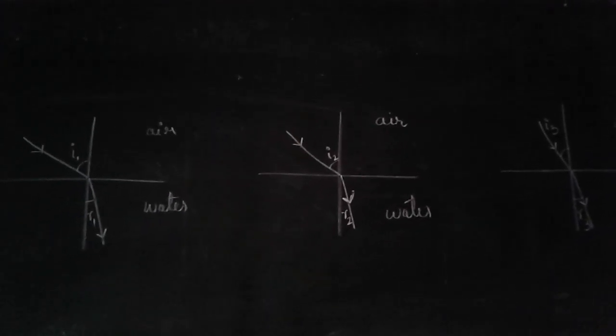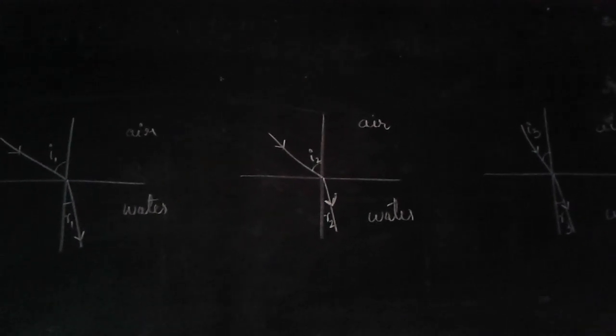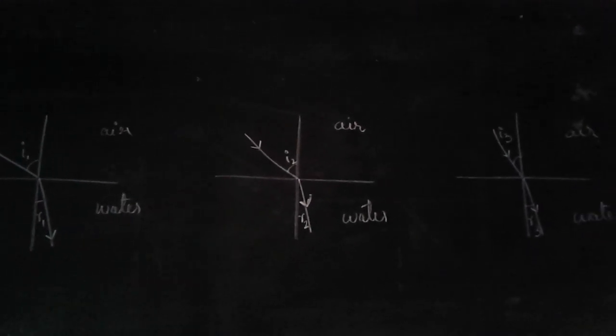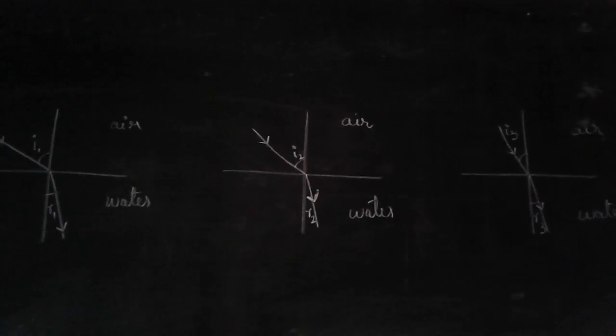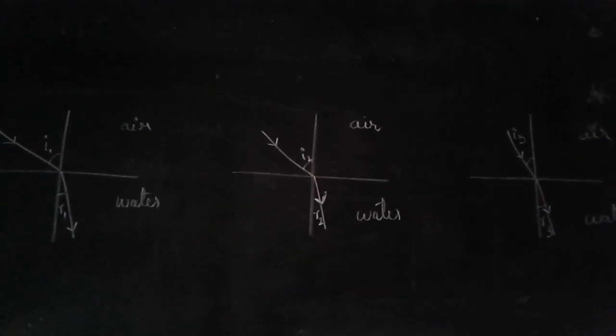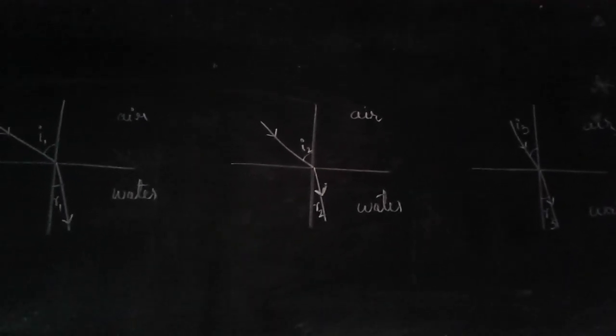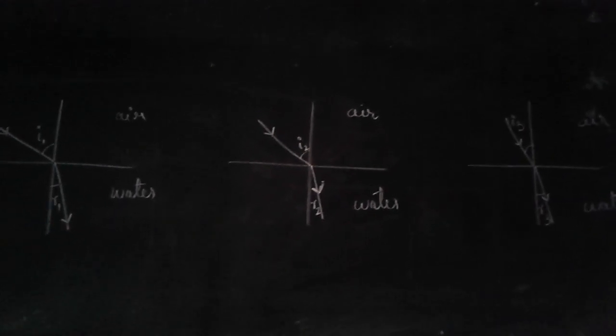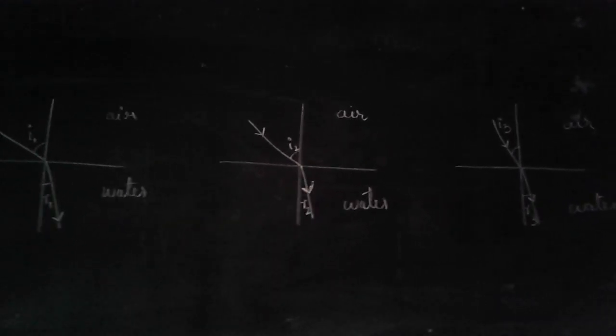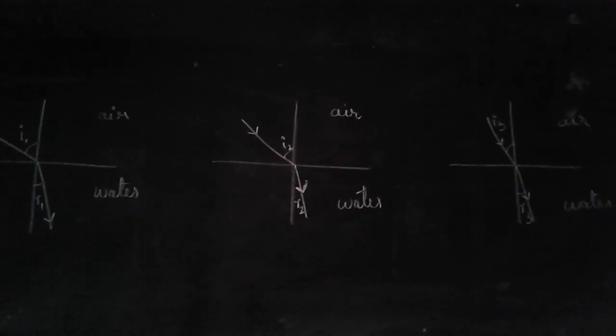I have taken the angle slightly different. In the first one, it is angle I1, second I2, third I3. That means the value of the angle is changing. Suppose the first one is 30 degrees, then 40, then 50, or any other angle you can think of. Now, if we take out the ratio of it, let me show you that.